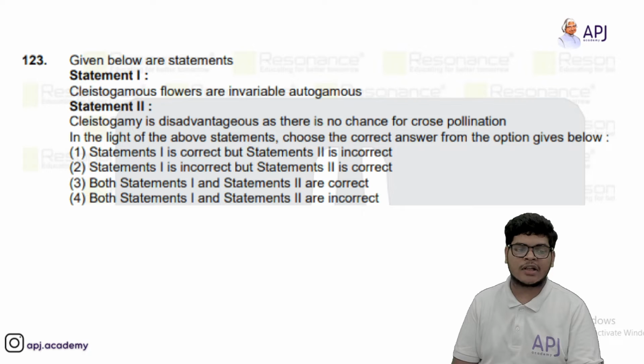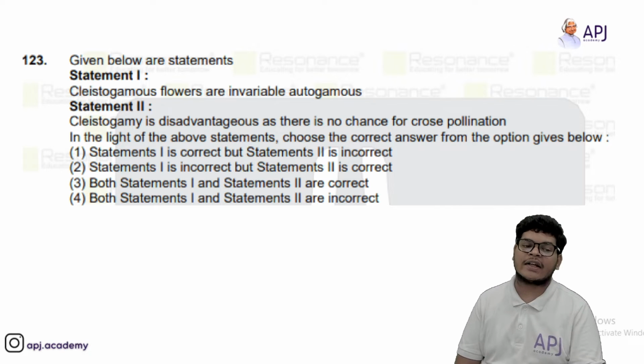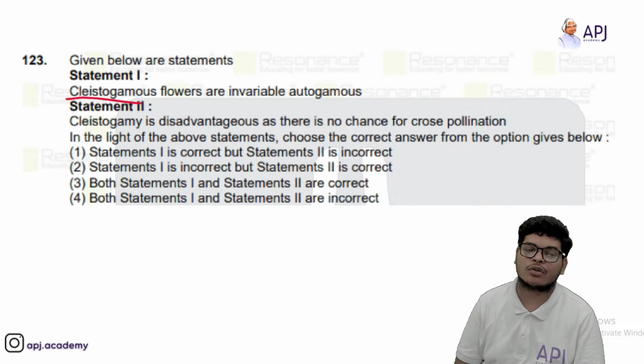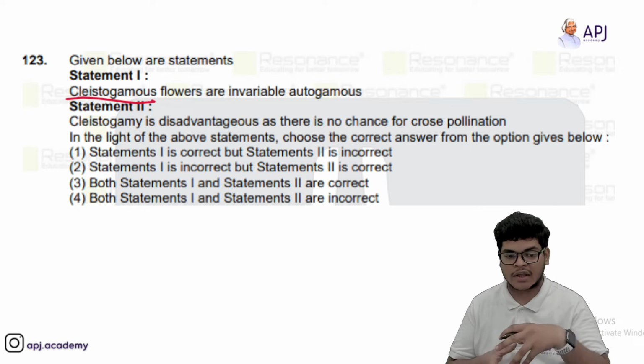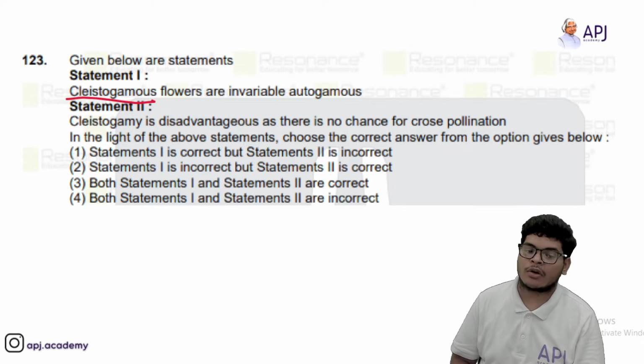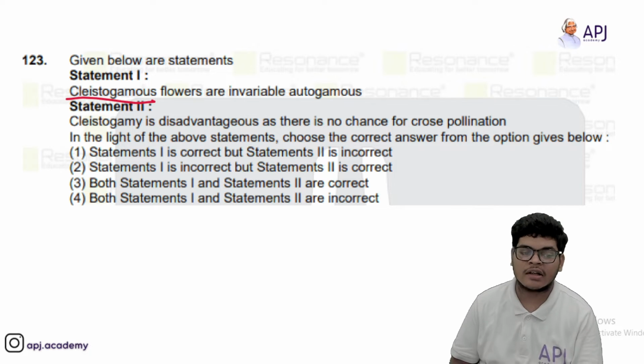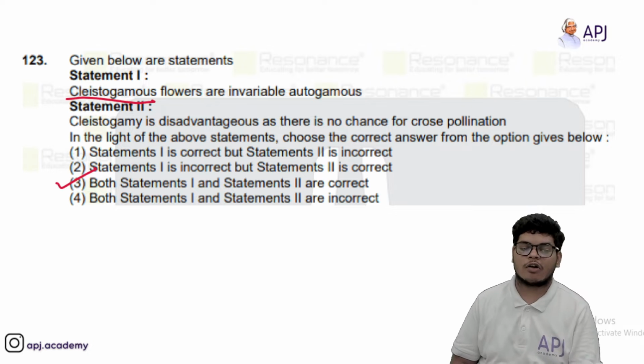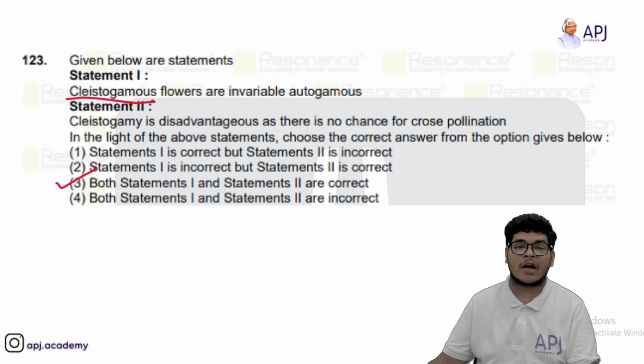Now there are two statements we have to tell incorrect and correct. Cleistogamous flowers are those which are closed, so they are invariably autogamous, that is right. Cleistogamy is disadvantageous as there is no chance for cross pollination. So both the options are correct. We will go with the third option, that is both statements 1 and 2 are correct.